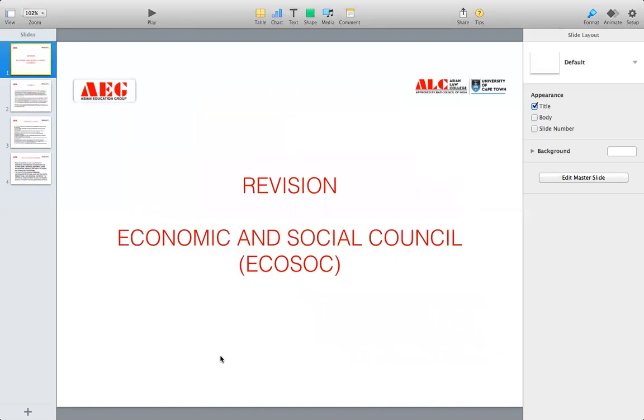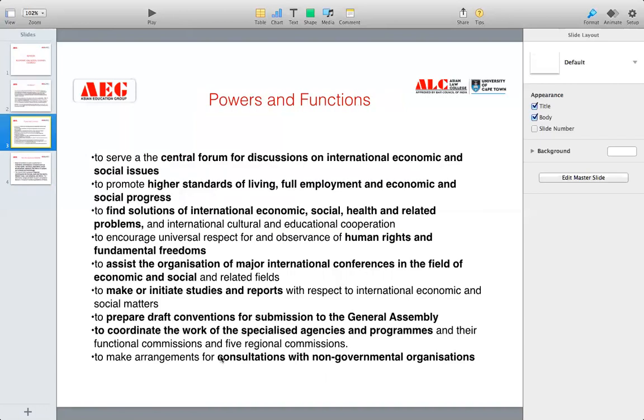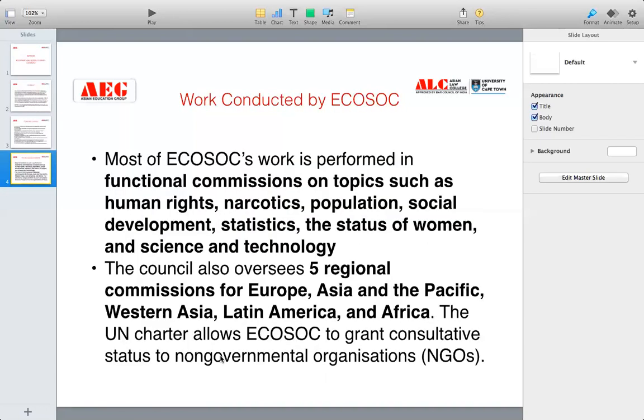I hope this topic is very simple. You should know the introduction, how to introduce it, then the powers and functions, and then the regional commissions which have been established. Most of its work is done by these regional commissions and functional commissions. So this has been the work of the ECOSOC.